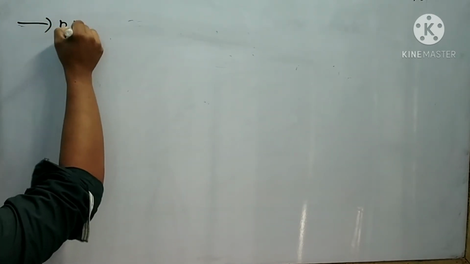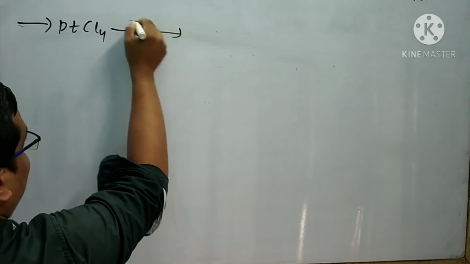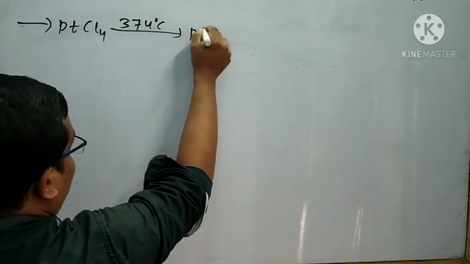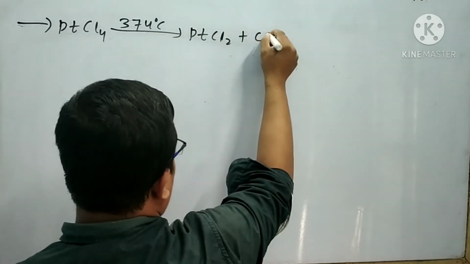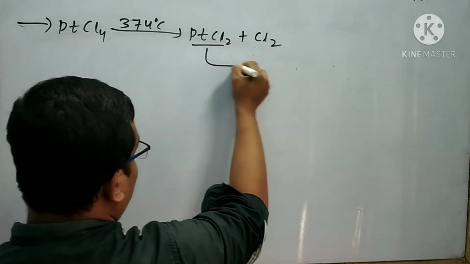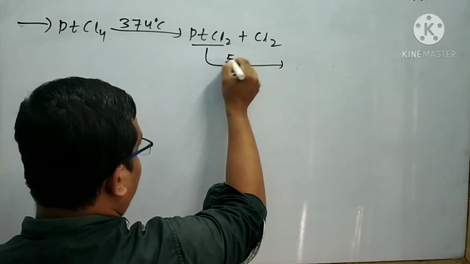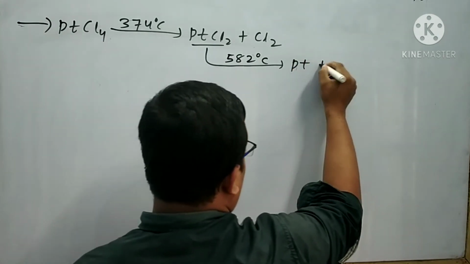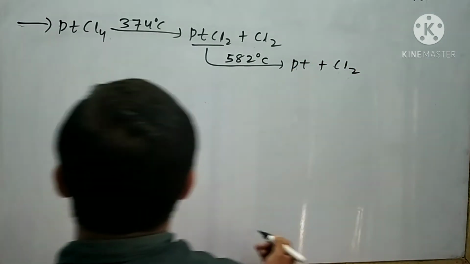There are also other laboratory methods of preparation. The reactions are: PtCl4, when subjected to heating at 374 degrees centigrade, forms PtCl2 plus chlorine. Again, PtCl2, when heated at 582 degrees centigrade, forms platinum and chlorine.